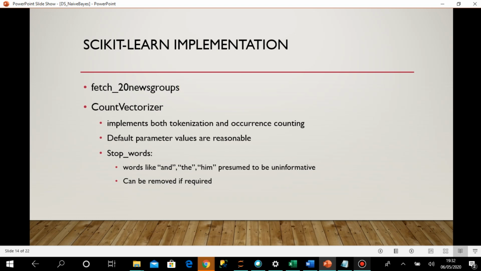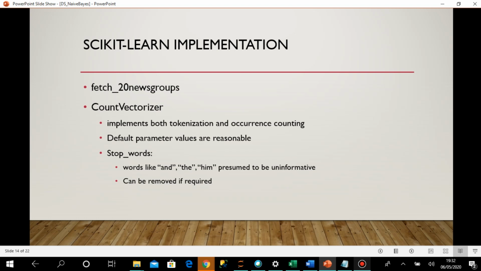Then comes CountVectorizer. It implements both tokenization and occurrence counting. You know that there are 3 steps. So when I call CountVectorizer, it does both tokenization and occurrence counting on the text documents. The default parameter values are reasonable, so we don't need to think much about the parameters. The default values are sufficient for our processing.